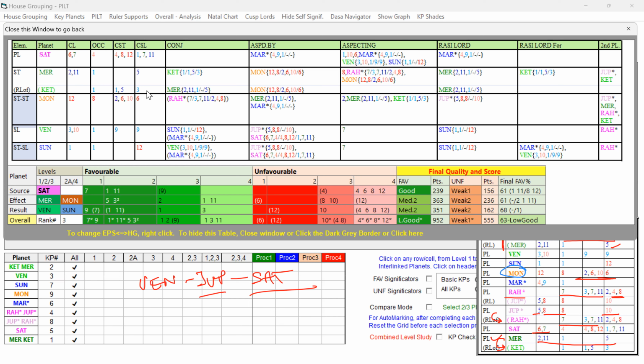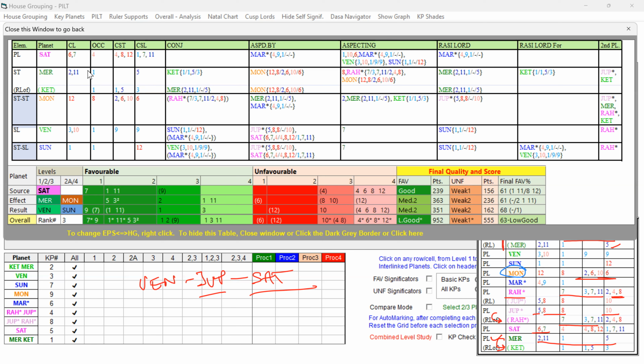2, 11, 1, 5 is good, supported by Ketu, and you can see Mercury is in own Rasi, and also Rasi Lord for Ketu. Okay, that is representing Ketu, right? And you can see 2, 11 has got weakness, Moon. Fortunately, it is not having the seventh house. If 7 was present, Moon would give its impact on the seventh house. That is not going to be good. But still, Rahu is conjoined. Mercury is also aspected by Mercury, so forming a ruler link. So all the supports are present.